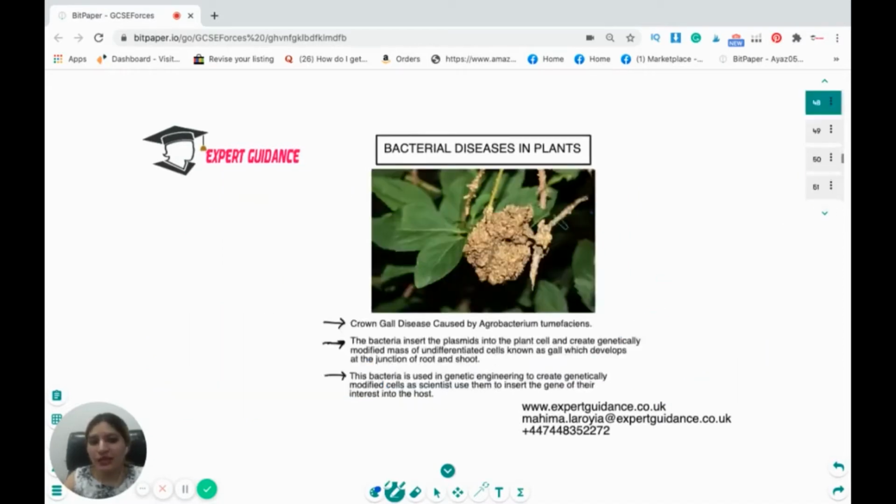For plants, the disease you need to remember is crown gall disease, which is caused by Agrobacterium tumefaciens. The bacteria inserts a plasmid into the plant cell and creates a mass. Can you see this? This is a genetically modified mass of undifferentiated cells known as a gall, which develops at the junction of root and shoot. The bacteria is used in genetic engineering, as scientists use it to insert the genes of their interest into the host.